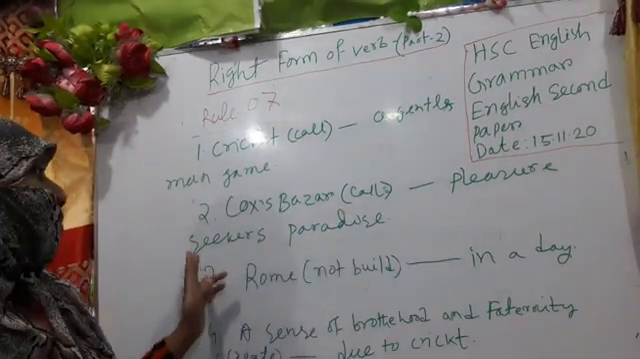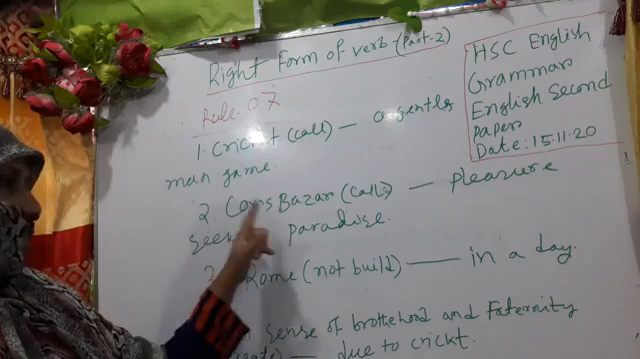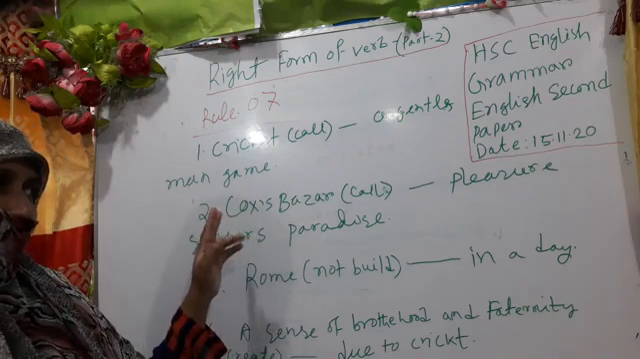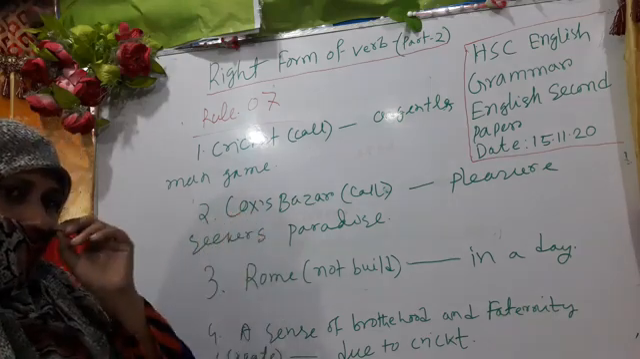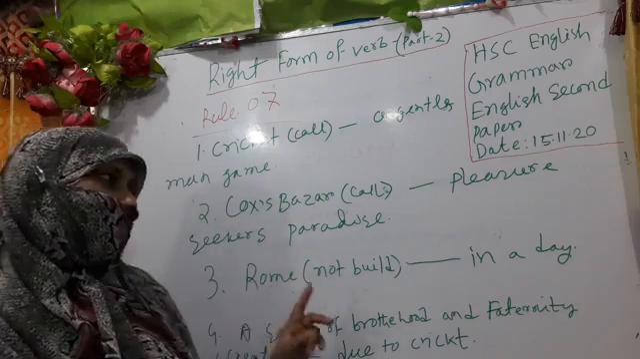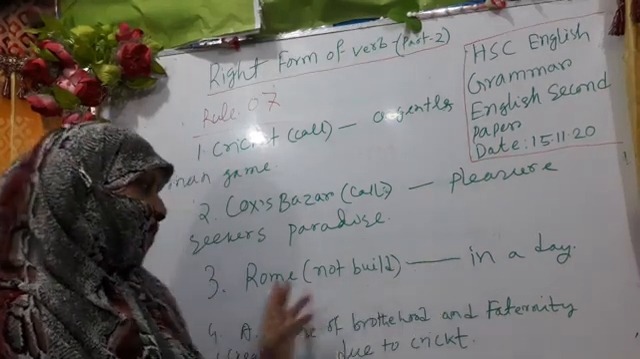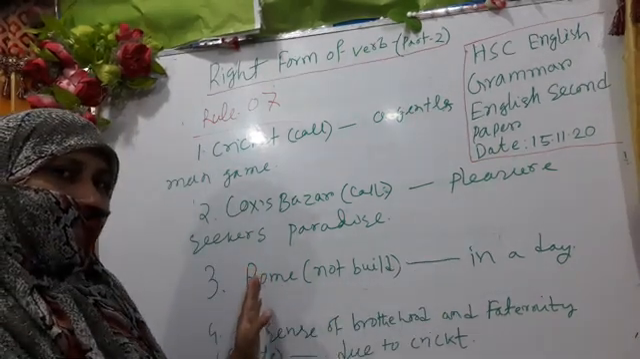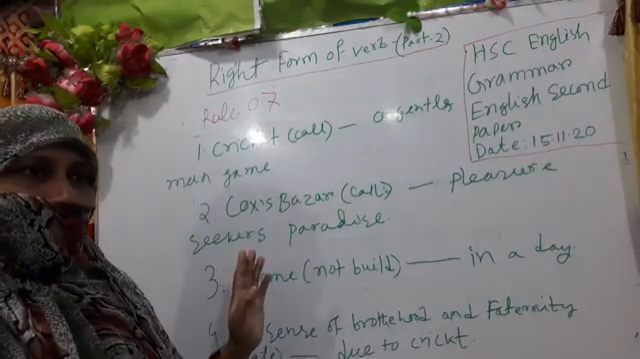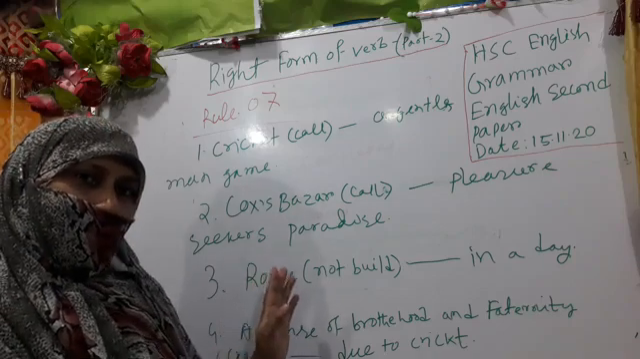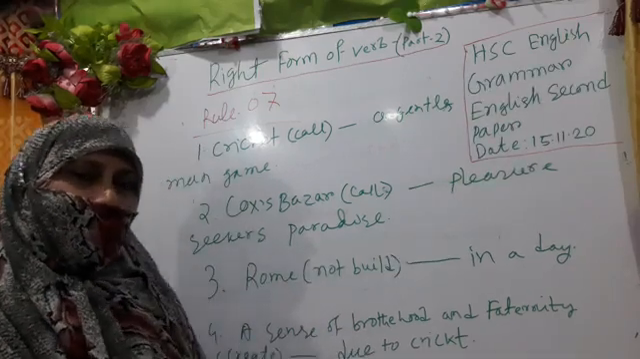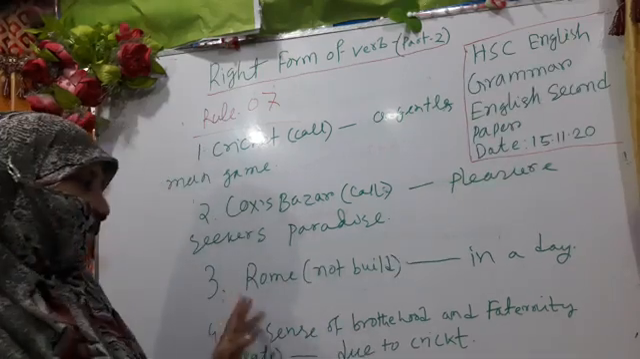"Cox's Bazar is called the pleasure seekers' paradise." Cox's Bazar is also inactive. This subject is the name of a place, so it remains passive. Another sentence: "Rome was not built in a day." If we found Romans, it would be an active voice sentence, but here Rome is the name of a city, so my dear learners, this subject is not active, it is inactive. The subject remains passive or inactive.